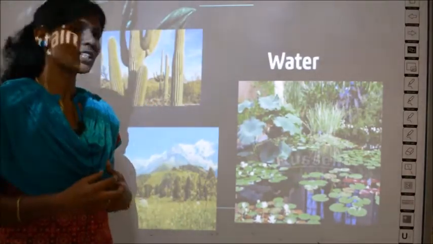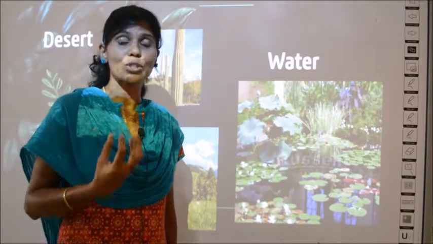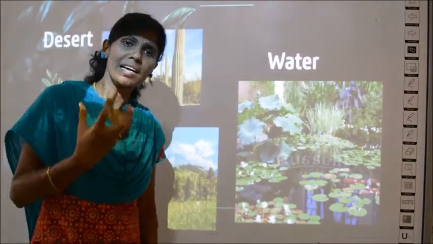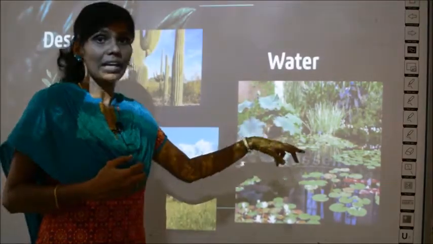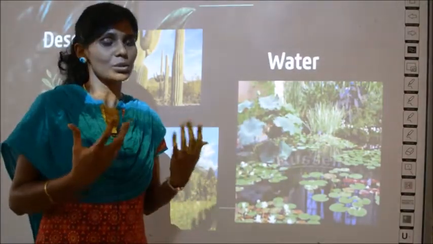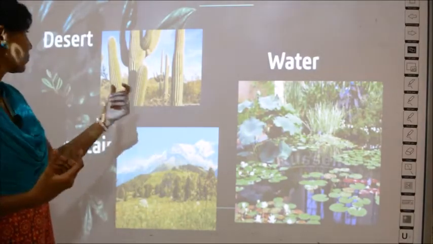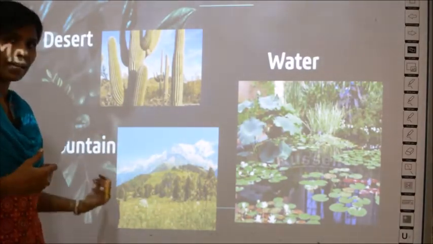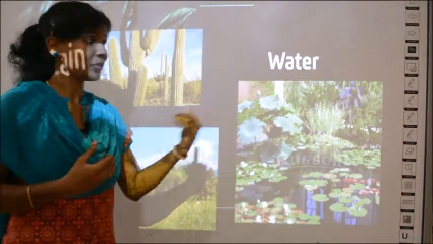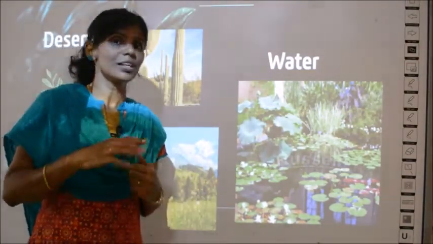Only certain plants called aquatic plants. Aquatic means those which can live in water. Only aquatic plants can live inside water, and this is also a unique habitat. So we have seen 3 unique habitats where plants can live: they can live in the desert, in the mountain, and also in the water. These are all in the introduction part.